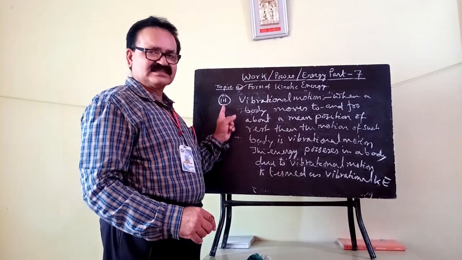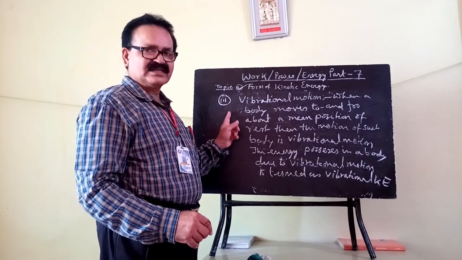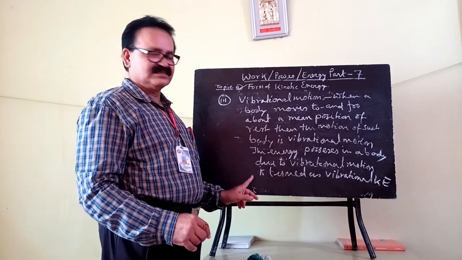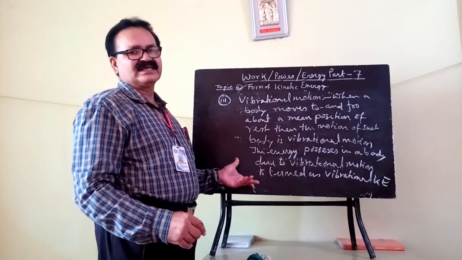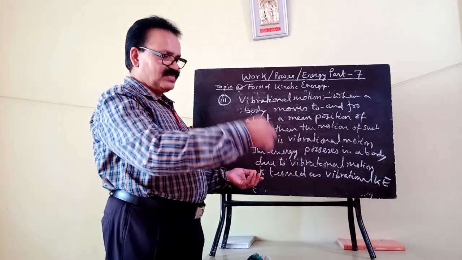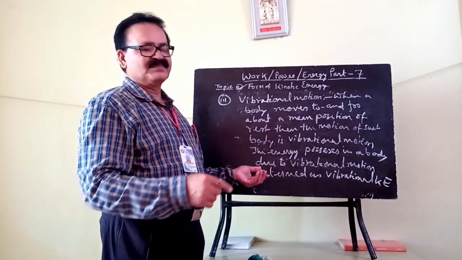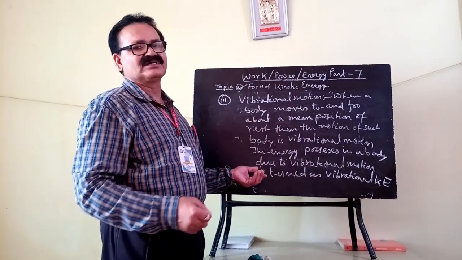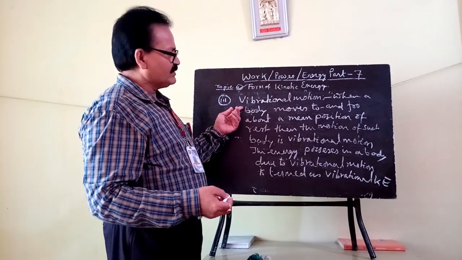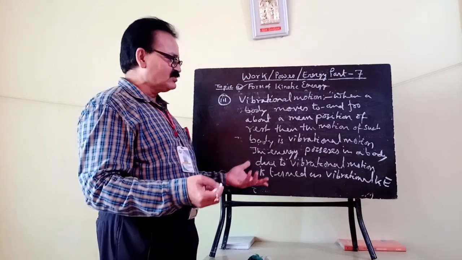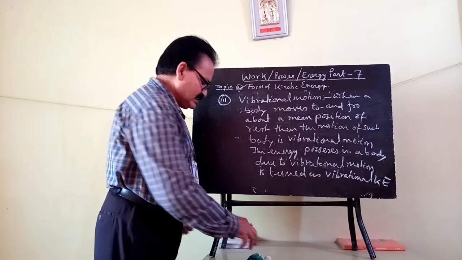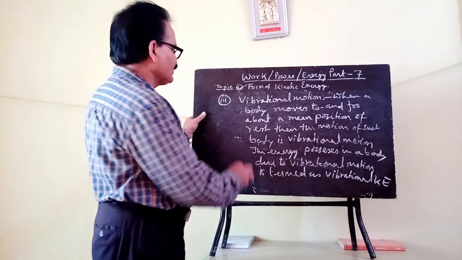One is your translational kinetic energy, second is rotational kinetic energy, and third is your vibrational kinetic energy. You can take the example of any string instrument. When you pluck it and release, the string vibrates about its mean position of rest. That motion is your vibrational motion, and the energy possessed due to the vibrational motion is your vibrational kinetic energy. Clear? Okay, now I will switch over to the next topic.